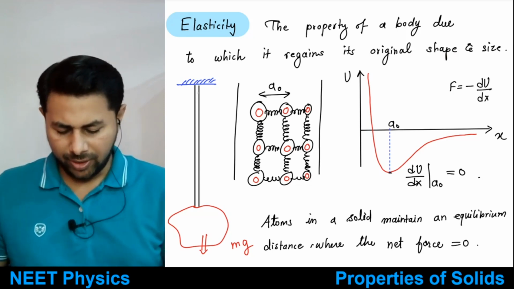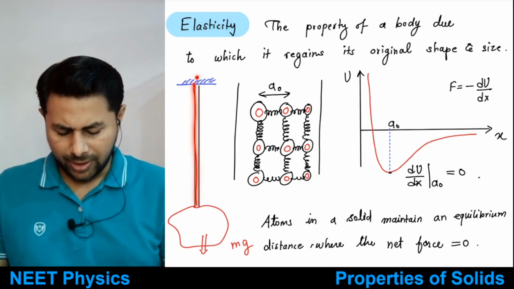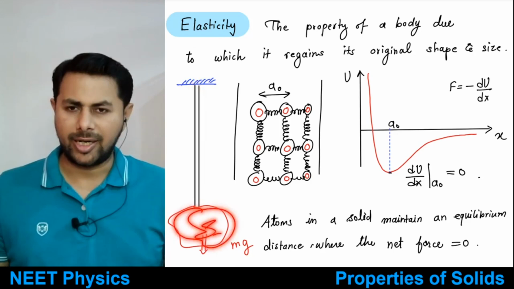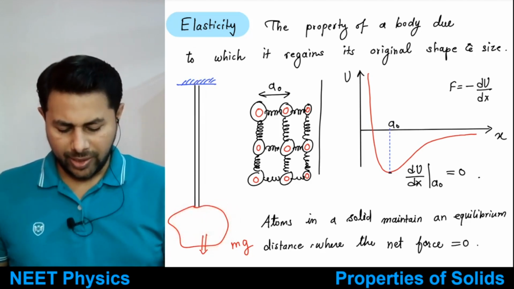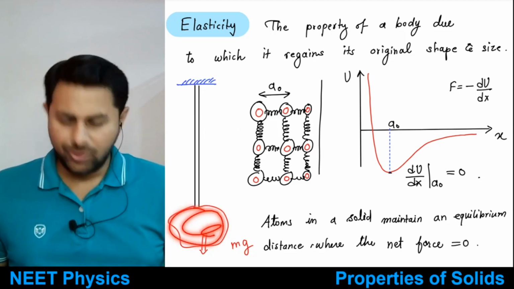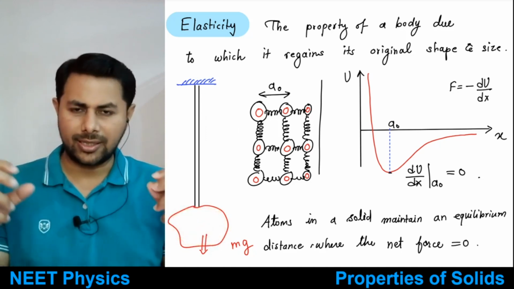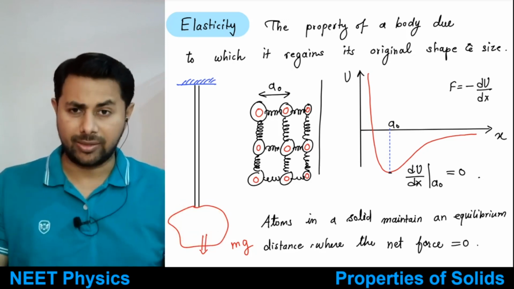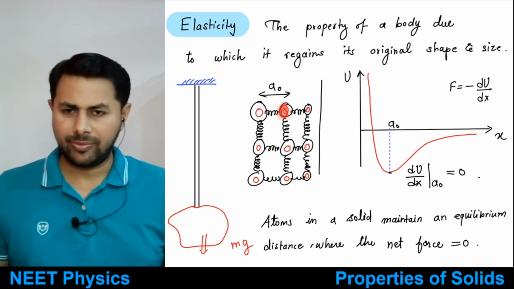So now if you think of, for example, suppose this is a rigid support and you tie some wire to that rigid support and you hang this mass. Okay, then what happens is, when there was no mass, no weight applied to the wire, then the atoms inside the wire maintain some fixed distance between them. Okay, so why do these atoms like to maintain a fixed distance?